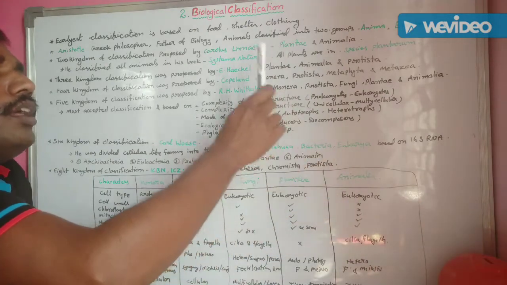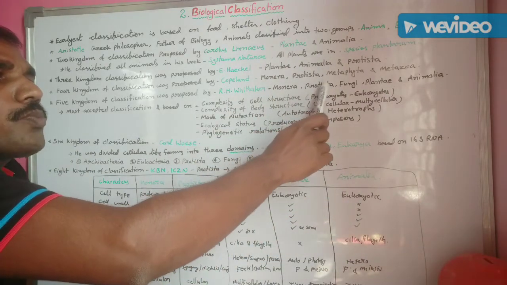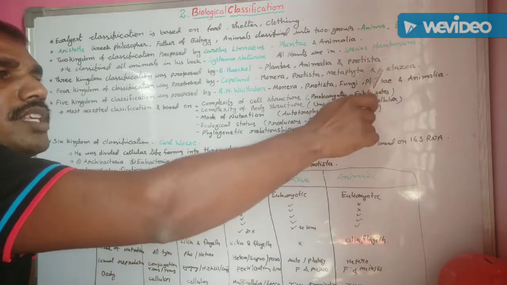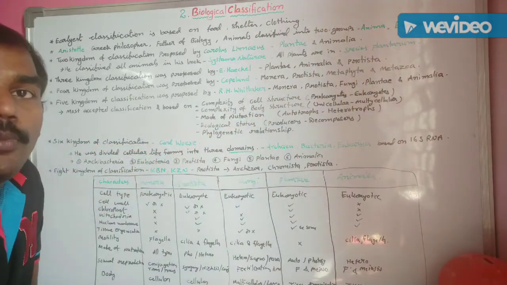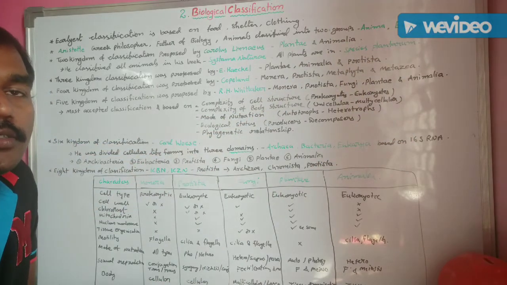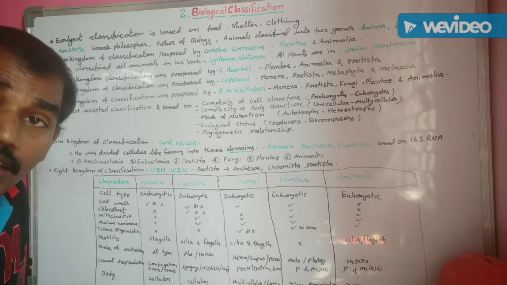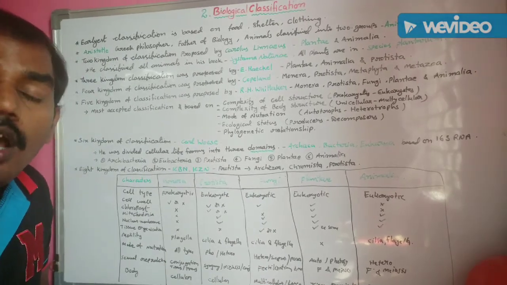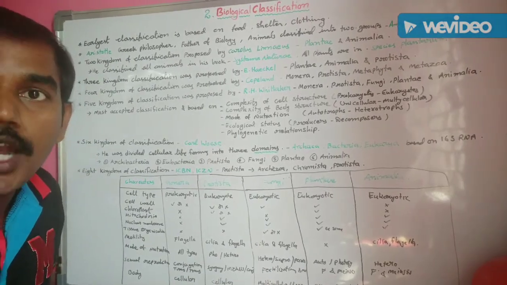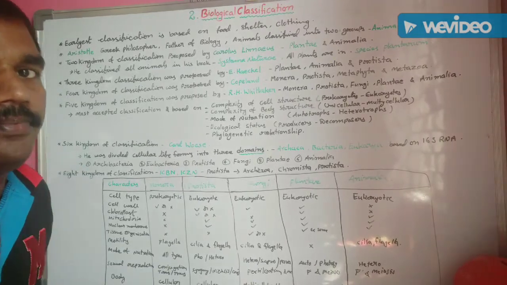In this way, the first kingdom is Monera, second one is Protista, third one is Fungi, fourth one is Plantae, and fifth kingdom is Animalia. So, in this way, R.H. Whittaker classified entire biological organisms into five kingdoms: Monera, Protista, Fungi, Plantae, and Animalia.